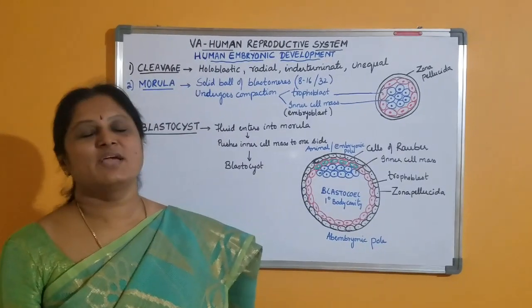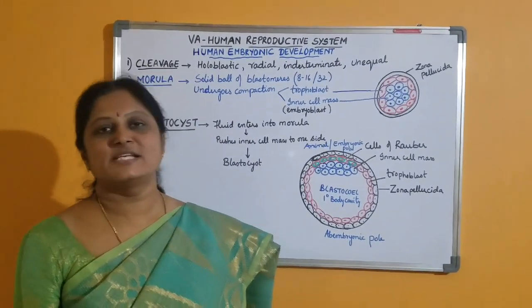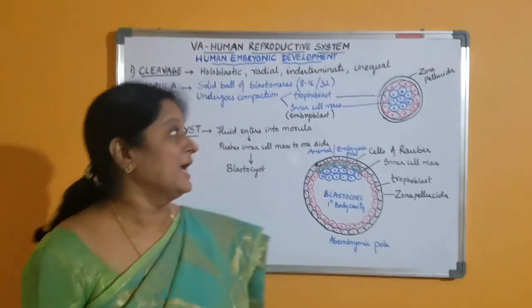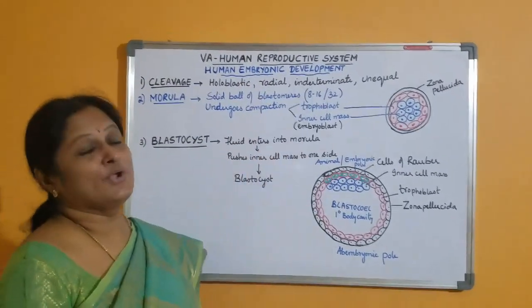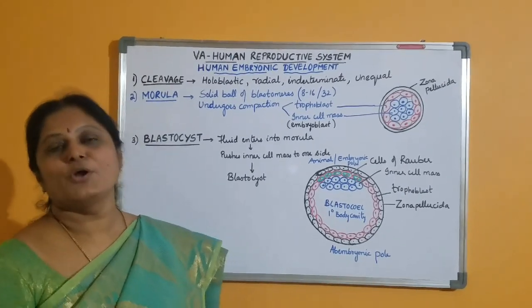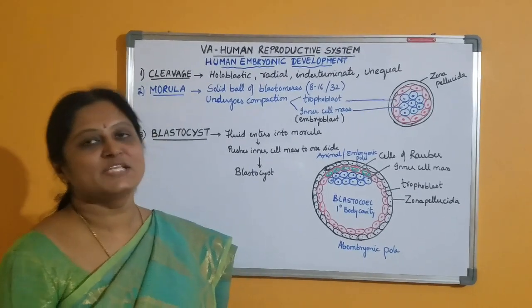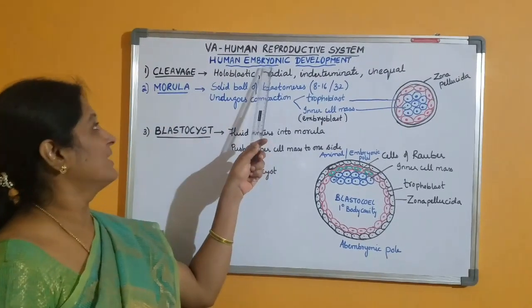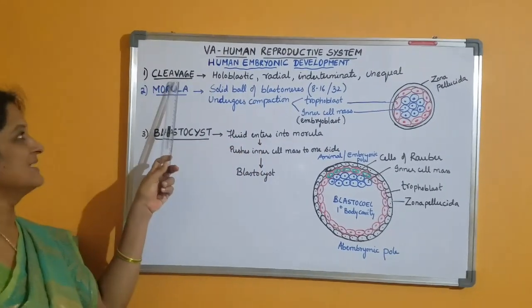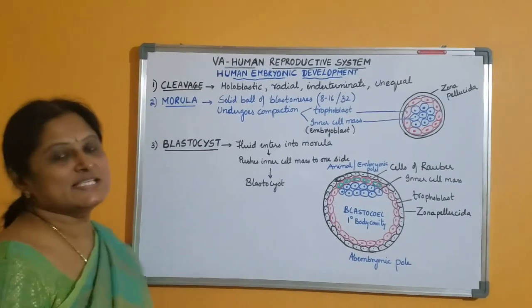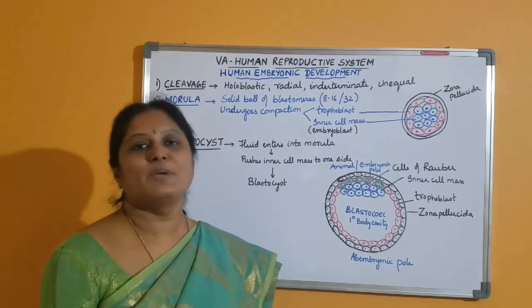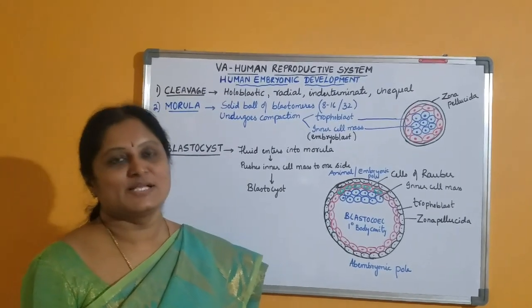In the last class we have studied fertilization which results in the formation of zygote in the ampullary isthmus junction. And today's topic is human embryonic development. Human embryonic development involves the formation and development of the embryo. This human embryonic development involves the first step, that is cleavage. So cleavage is nothing but mitotic division of the zygote resulting in the formation of daughter cells called blastomeres.